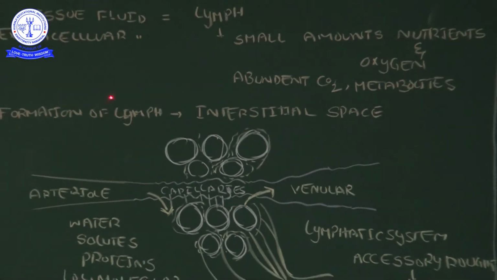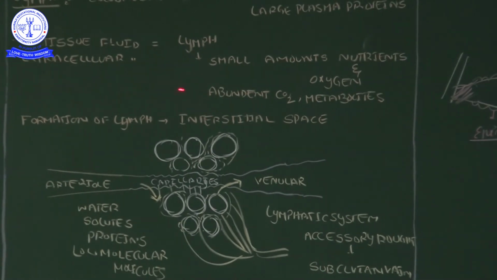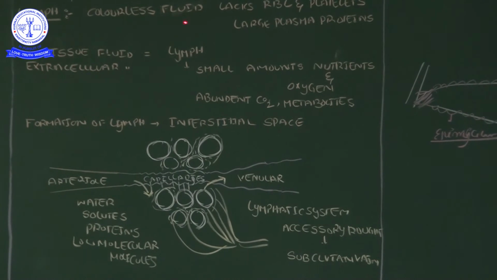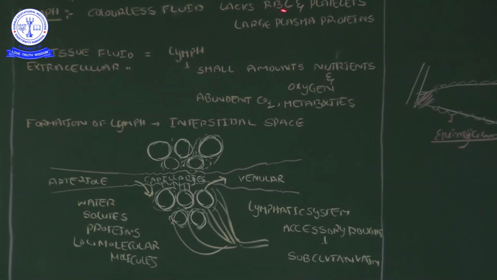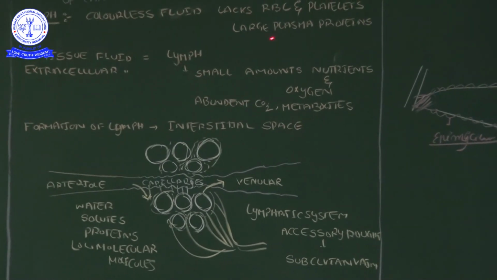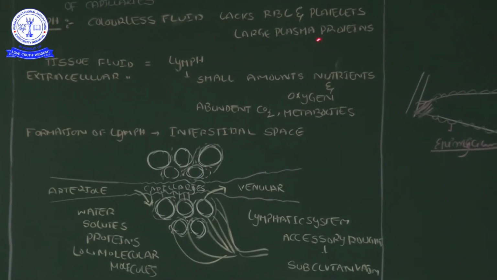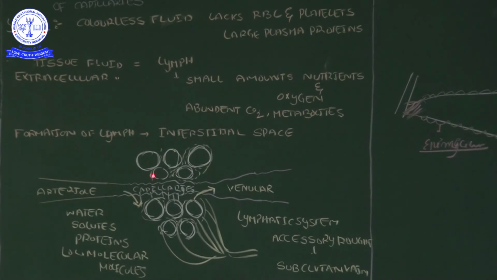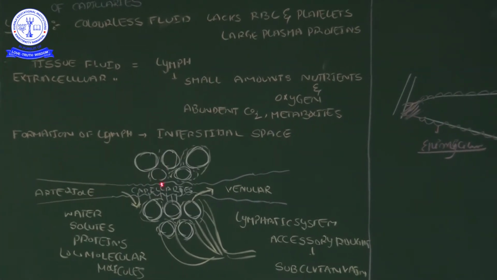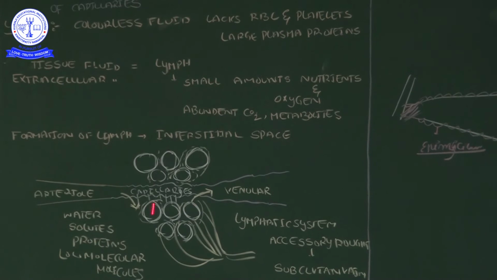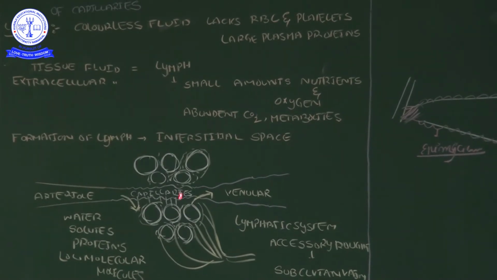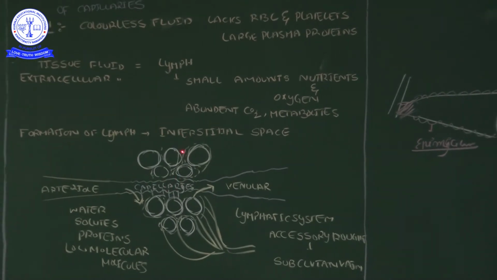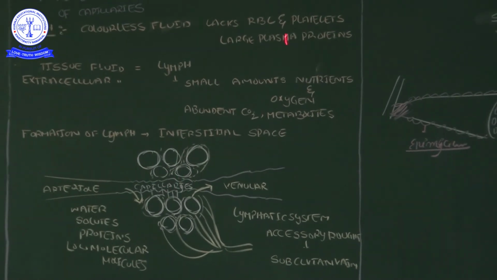This is about lymph formation. Lymph is a colorless fluid that lacks RBCs, platelets and large plasma proteins. Why does it lack these? During diffusion from the capillaries, RBCs do not yet come into the tissue fluid, platelets also do not come, and large plasma proteins are also not filtered. So that is the reason the lymph does not have these components.